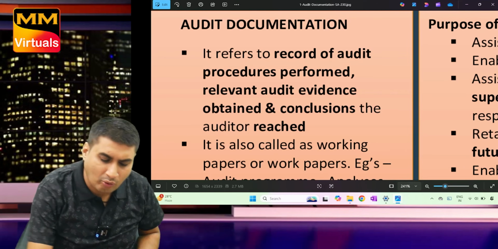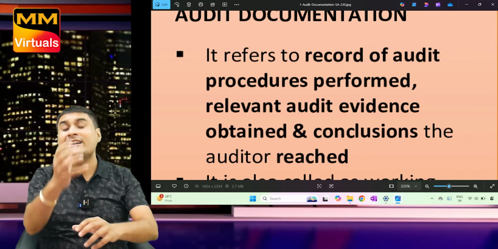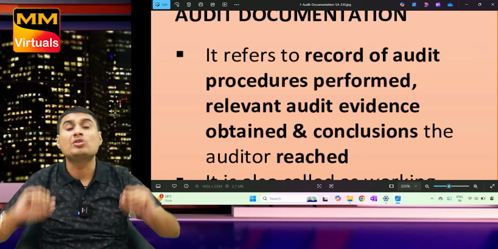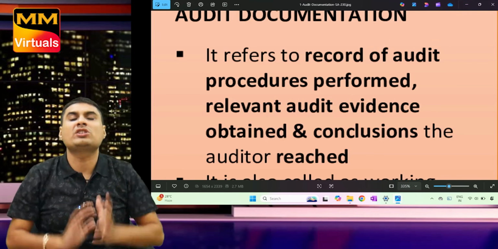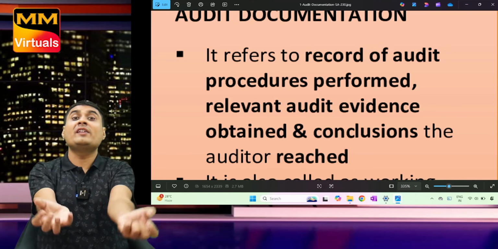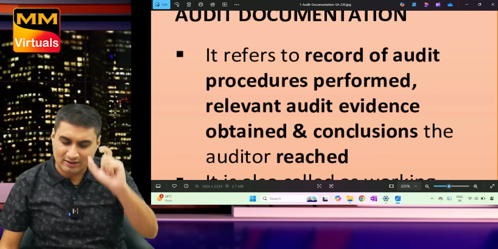Okay, 1, 2, 3. What is documentation? It's a record of audit procedures performed, audit evidence obtained, and the conclusion reached. Very simple. What is documentation? It is a record of audit procedures done. From procedure, what do we get? Audit evidence obtained and conclusion reached. That's documentation. One last time.